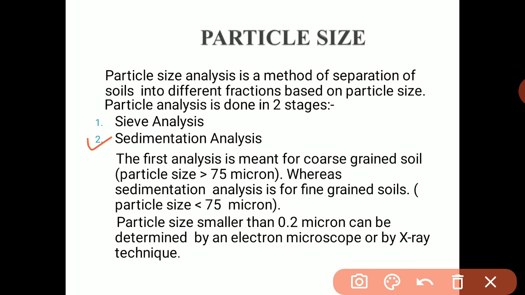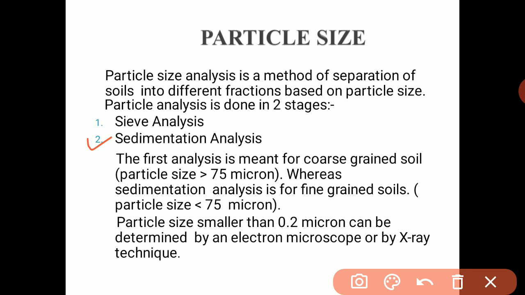So this is the Stokes law, and he has suggested that at a given depth h in a suspension, the diameter of the largest size d after time t can be determined. Okay. Also, with a given depth in suspension, we can calculate the smaller size and the largest diameter of the particles.